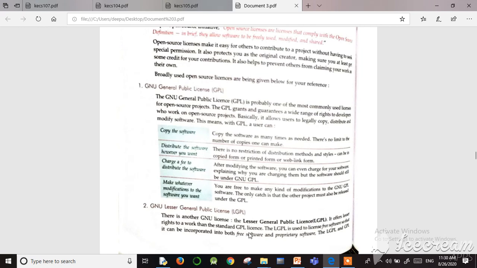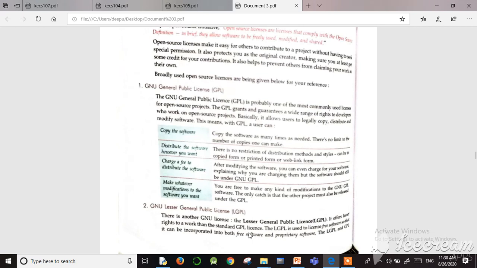The next term under this license is distribute the software however you want. There is no restriction on the distribution method and style. You can copy in printed form or in web link form. You can send that link or you can send the printed full code. There is no problem with distribution of this software.